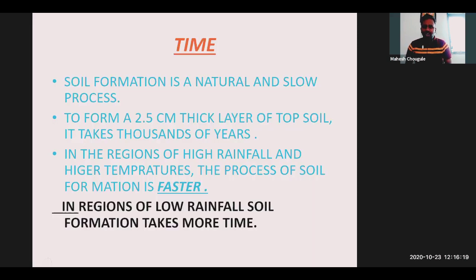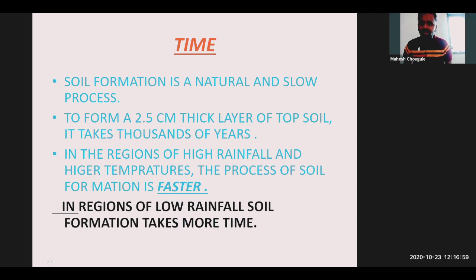Yes, it's time. So time is also a basic and essential factor to form soil. Soil is not like today we have a rock, tomorrow we get good quality soil. Is it possible? No, not at all. So it's a long-term process. It takes a long time for the biotic material, regional climate and parent rock to get converted into powder. So all these things take a long period of time. So let's see what exactly the period to form this soil is.